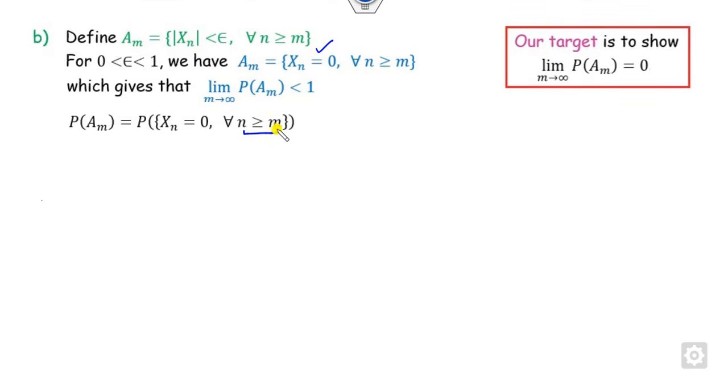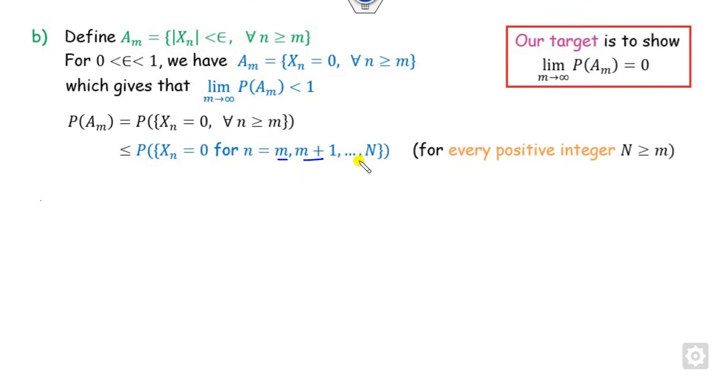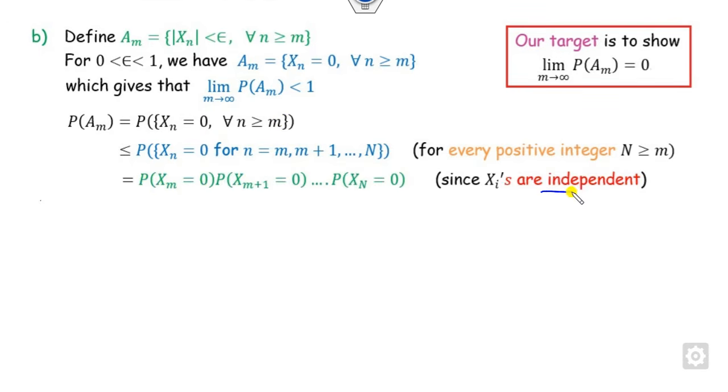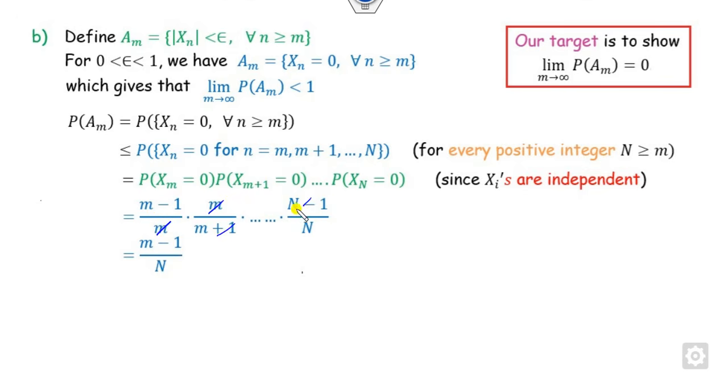Since n is greater than or equal to m, what is the meaning of that? I can write it as the product from m plus 1 up to this. Now since the xi's are given to you as independent, we can write it this way. And now that's very simple. This is the probability in the case of the Bernoulli distribution. So this is nothing but the previous value and so on, so this will be cancelled out. What is the remaining part here? And what happens